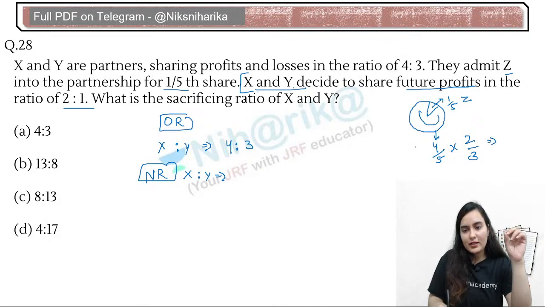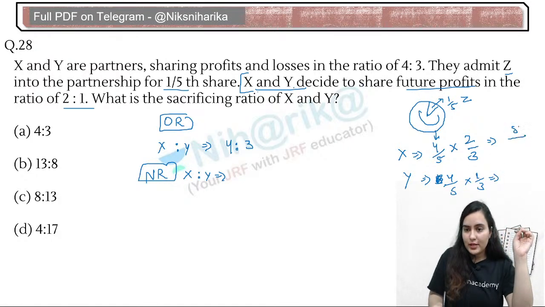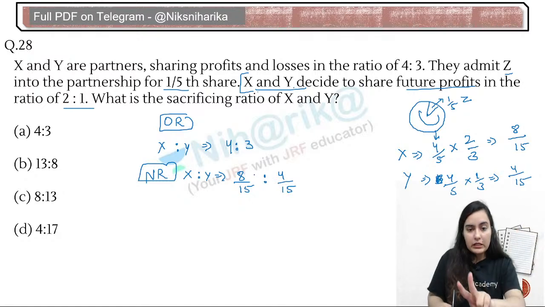That means 2 by 3 will be taken up by X, and out of 4 by 5, 1 by 3 will be taken up by Y. So this will be 8 by 15, and this will be 4 by 15. So now 8 by 15 and 4 by 15 is the new ratio of X and Y.